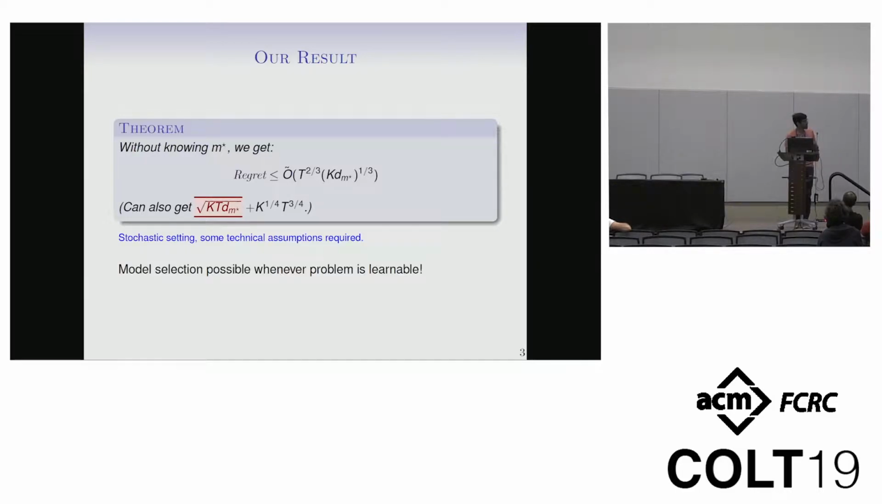I buy it. The one thing I will say is that this shows that model selection is possible whenever the problem is learnable. So the LinUCB guarantee is non-trivial whenever d is little o of t, and so are these guarantees. On the other hand, of course, I would hope you can get square root t regret, and we don't know how to do it yet.